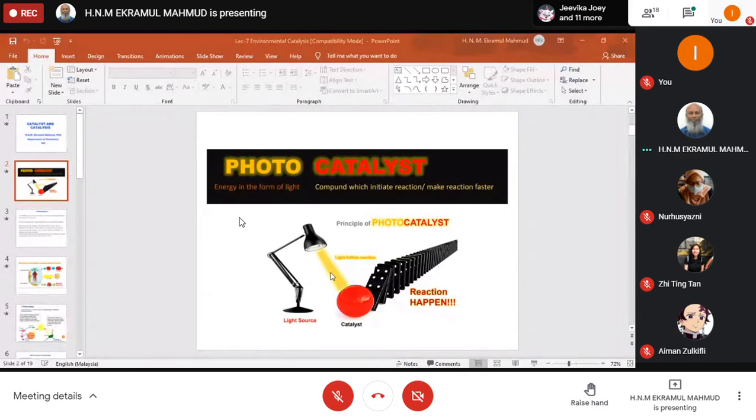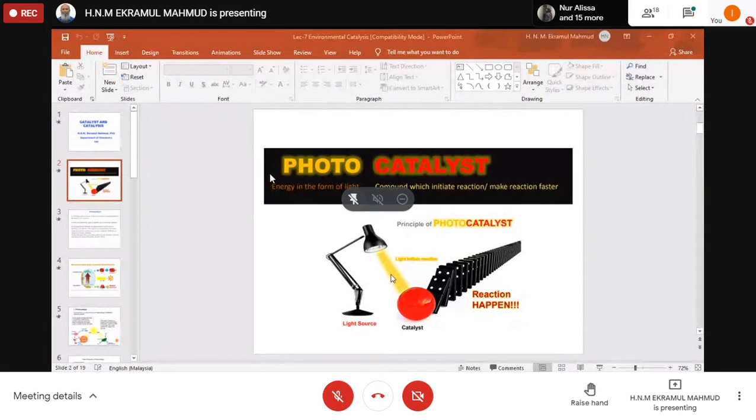Another topic we'll talk about is pollution, your car exhaust or the motorcycle exhaust. We'll come to that later. First we see what photocatalysts are.